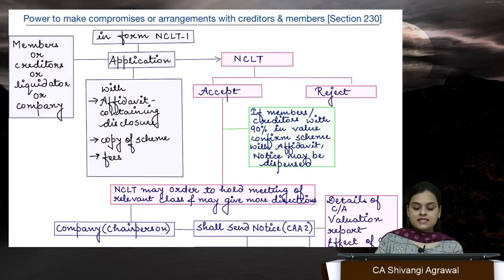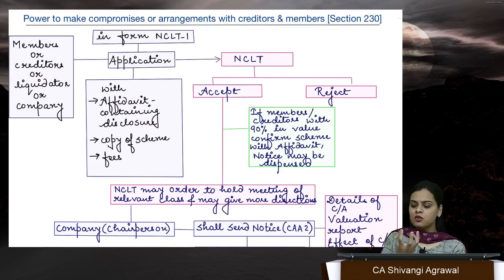Now, since it is a revision class, we cannot go into very much depth about the terms, and I have already explained the terms to you. However, the chapter involves three broad terms, that is compromise, arrangement and amalgamation. Compromise means some type of sacrifice. The sacrifice could be between members and the company, or between creditors and the company. So maybe creditors are sacrificing something for the company.